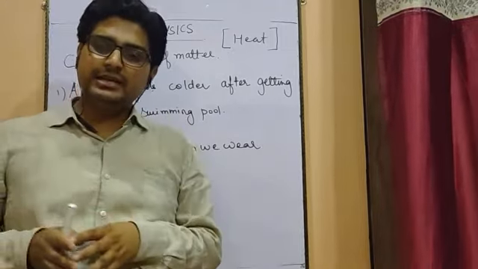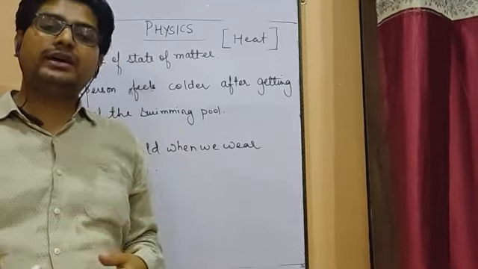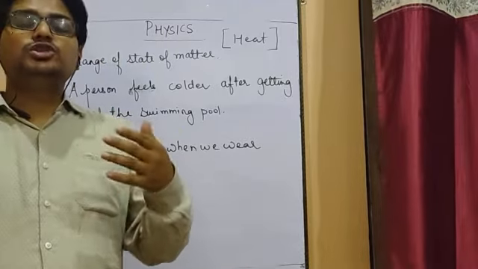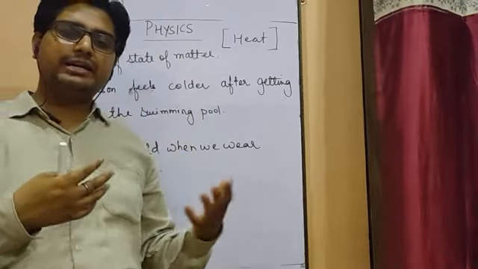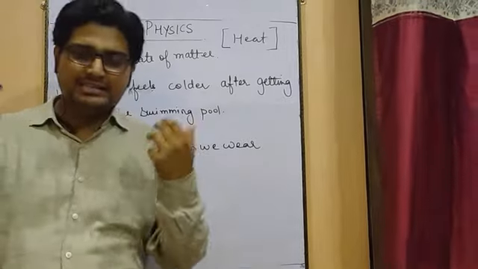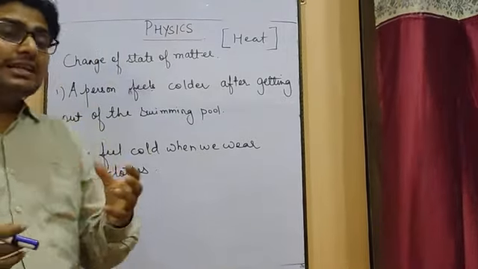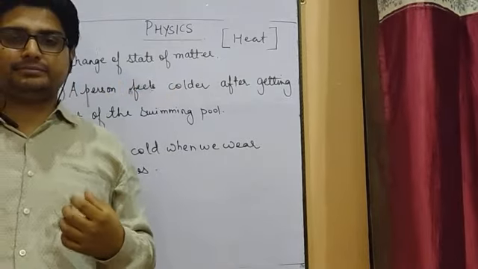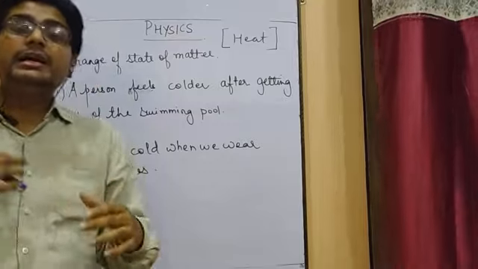Or sometimes a person is suffering from fever and having a very high temperature. Doctors ask parents to put wet cloths over the forehead. Why do we place that? What happens during that time? When the water is in contact with the body, the water will try to absorb the heat energy from the body. Why?